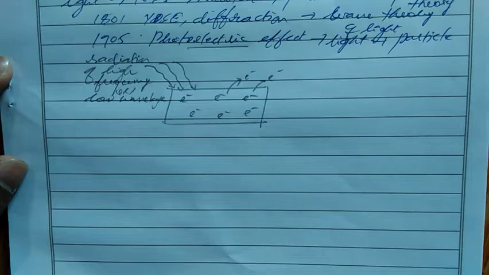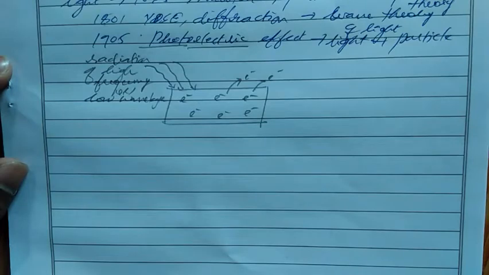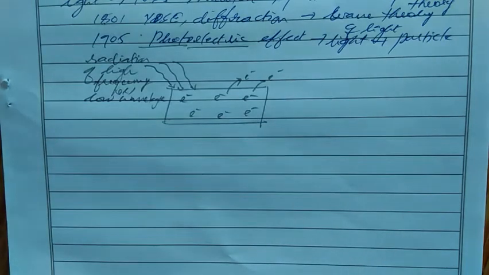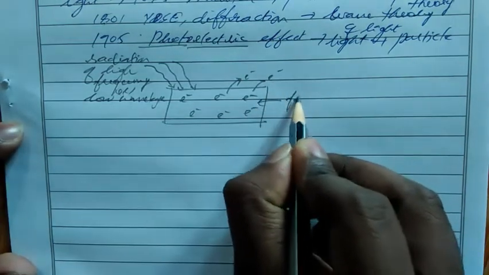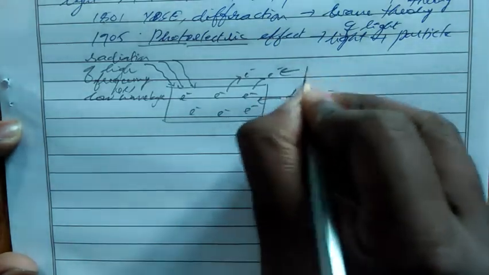So light consists of photons. Okay, so light is the combination of photons. Light has packets of photons. So that's why we use the word photo. So photoelectric effect means electric energy produced due to incidence of photons, which means incidence of high frequency radiation or low wavelength radiation. Okay, and the electrons which are ejected because of the photoelectric effect are known as photoelectrons.